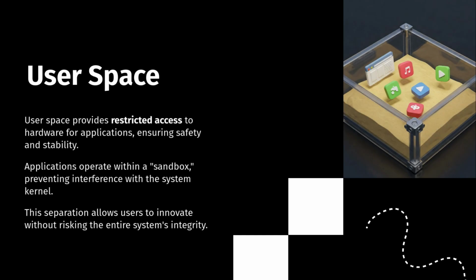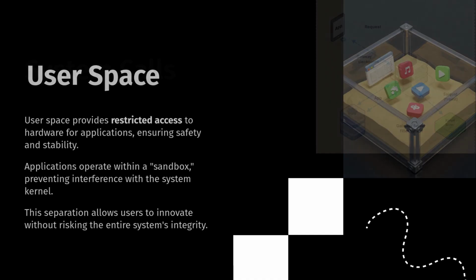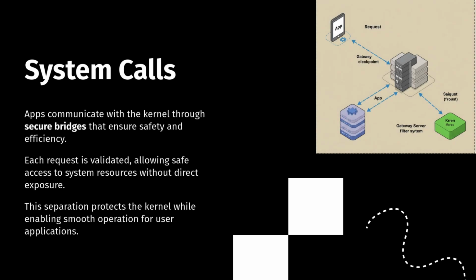Now, let's visit the user space. This is where your apps, like browsers, games, and tools, hang out. But there's a catch. They're in a sandbox. They can build, experiment, even crash, but the sandbox walls keep the rest of the system safe. No app gets to touch the hardware directly. Safety first, right? So, how do apps get anything done?